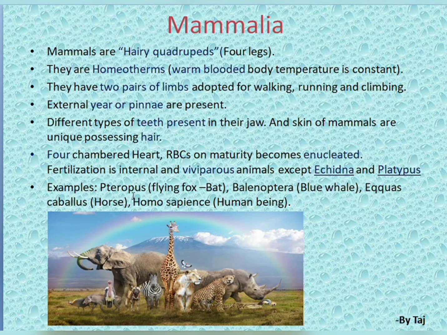Examples: Pteropus, commonly called flying fox, nothing but bat; Balaenoptera, the blue whale; Equus caballus, the scientific name for the horse; and Homo sapiens, the human being. So this is about the class Mammalia. These Pisces, amphibians, reptiles, Aves and mammals come under the subphylum Vertebrata.